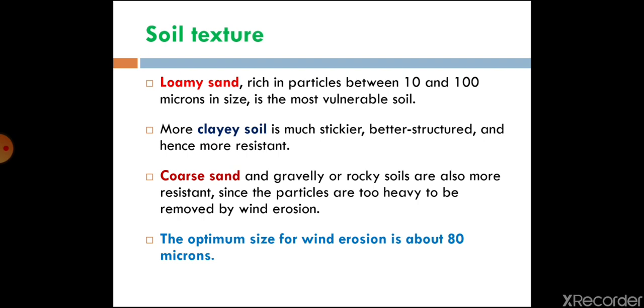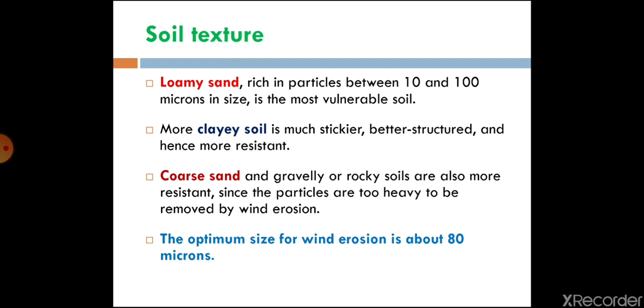Now another important factor is the soil parameter. If we see the type of structure and the texture of the soil, in the case of loamy sand soils available in the field, the particle size is 10 to 100 microns, and these are very fine particles, and such fine particles can be easily eroded by the wind.